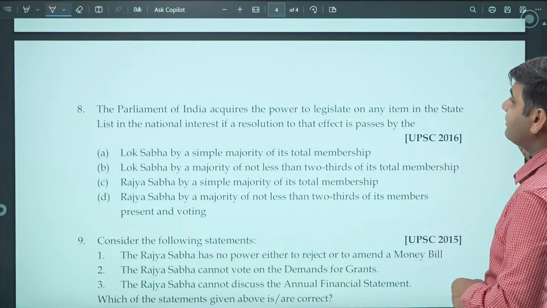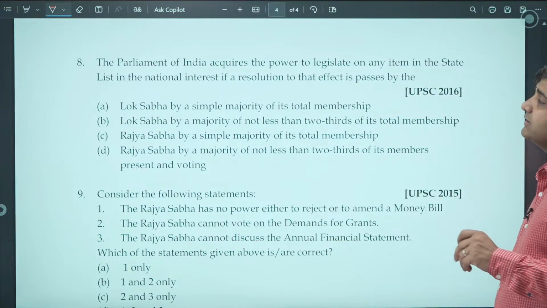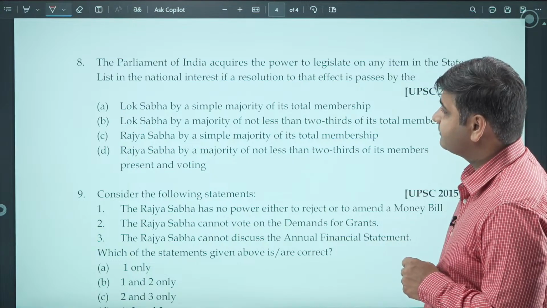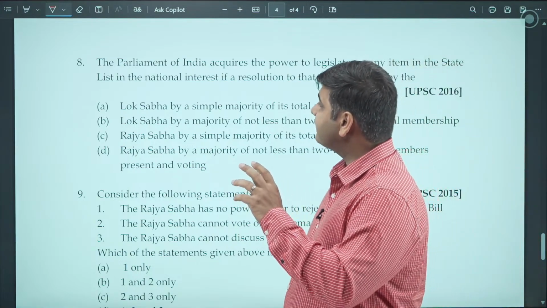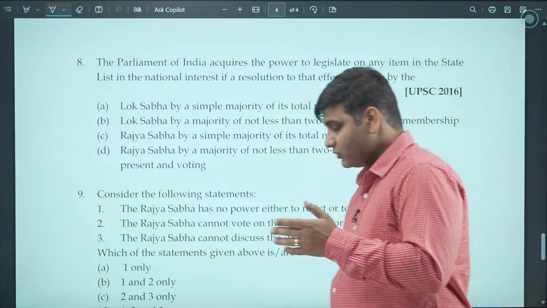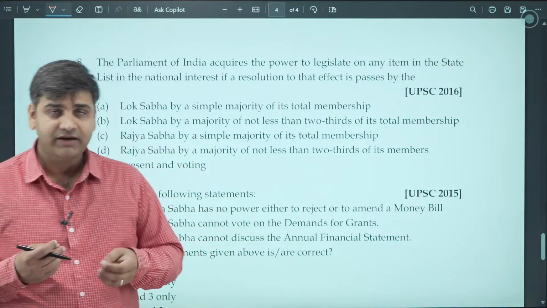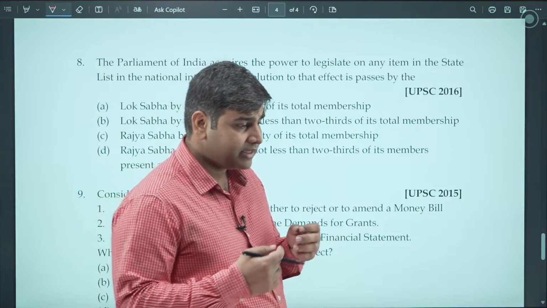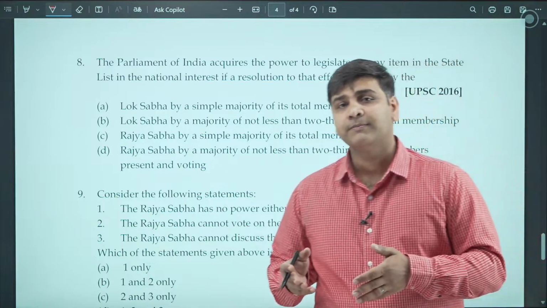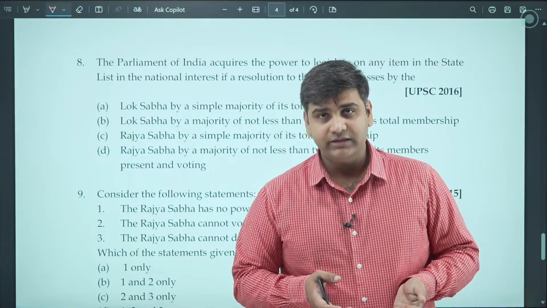Moving on to the next question. Question number 8. The Parliament of India acquires the power to legislate on any item in the state list in the national interest if a resolution to that effect is passed by. So, when does the Parliament acquire the power to legislate on any item of the state list? Under schedule number 7 there are 3 lists given. So that jurisdiction has been divided in the constitution itself. The state assembly can make law on the state list and on the concurrent list. Also the Parliament can make law on the union list and on the concurrent list.